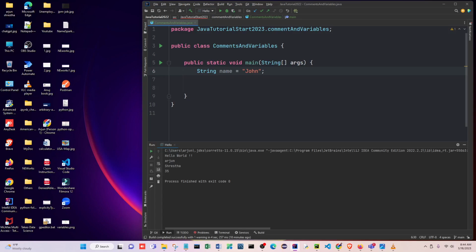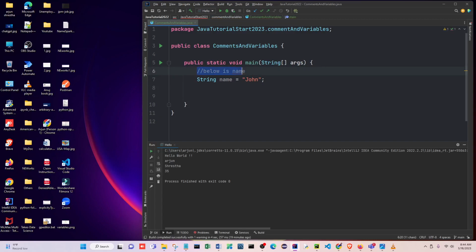We are talking about comments right now. Suppose I want to comment something here, like below is name, something like that. But you can't write it like this, because if you run this, it will give an error for you. So that's why always put, in front of the line, a double slash like this.